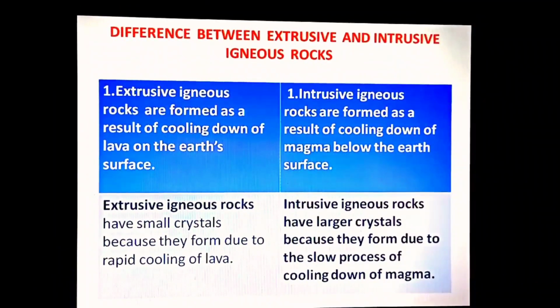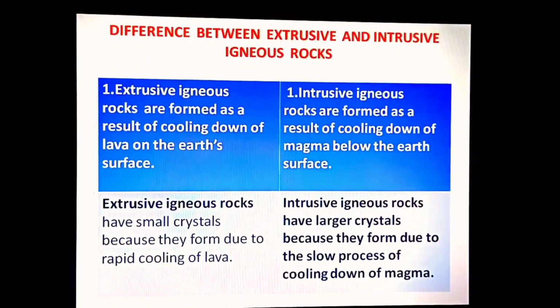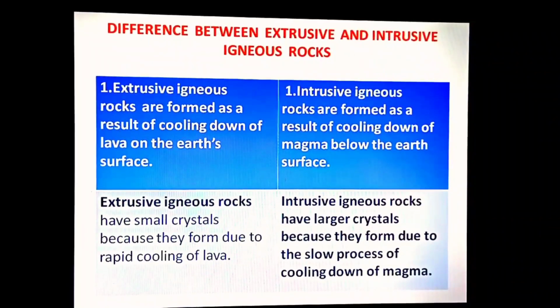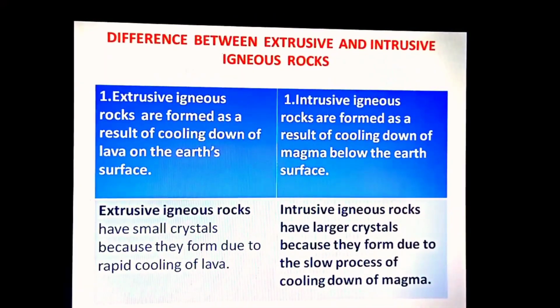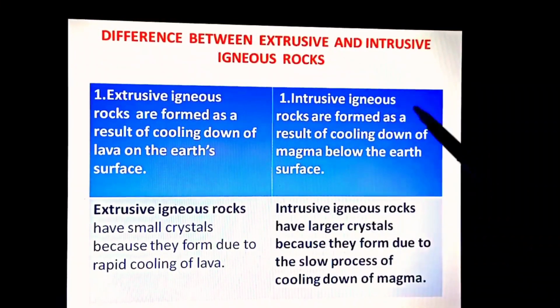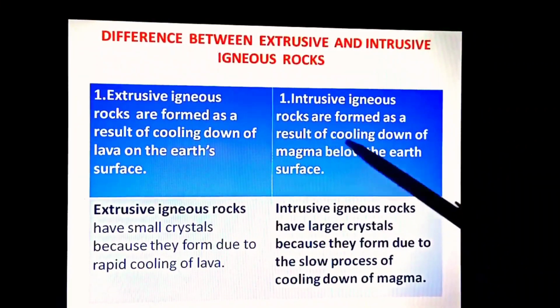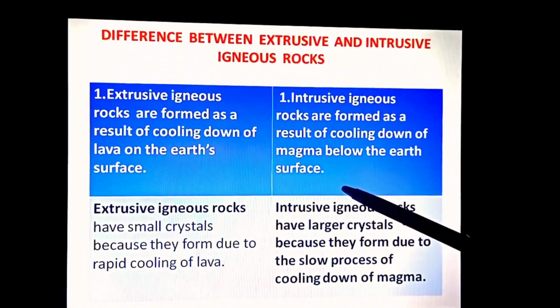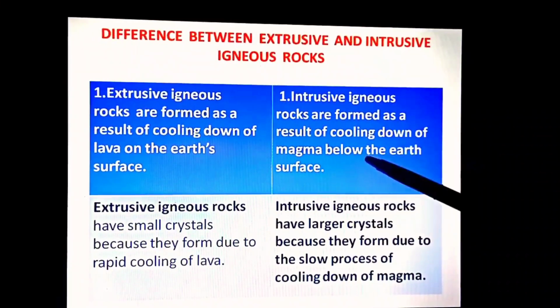So now children, the next topic is the difference between extrusive and intrusive igneous rocks. The extrusive igneous rocks are formed as a result of cooling of lava on the earth's surface, whereas the intrusive igneous rocks are a result of cooling down of magma below the earth surface. So this we are already aware of.